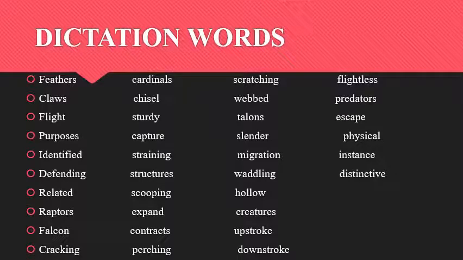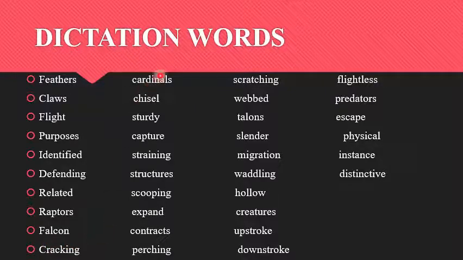Now let's see the dictation words. Feathers, claws, flight, purposes, identified, defending, related, raptors, falcon,